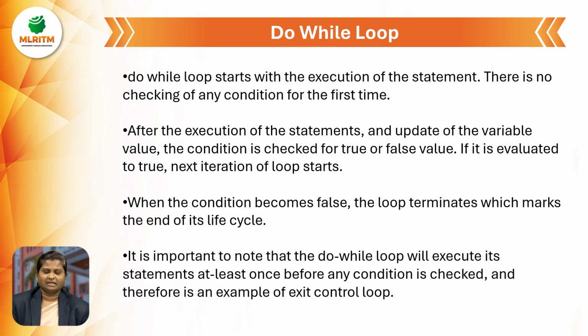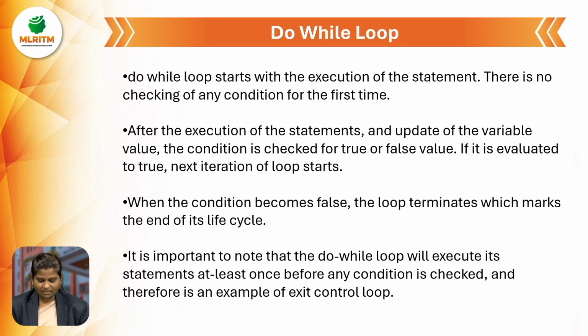The next statement is the do while loop. Do while loop starts with the execution of statements. There is no checking of any condition for the first time. The small difference between while and do while loop is, in while loop we initially check the condition, but in do while loop we do not check the condition initially. We check the condition after performing the execution of the body of the loop. Only after the execution of all the statements and updation of the variable value, the condition is checked for true or false. If it evaluates to true, the next iteration of the loop starts.